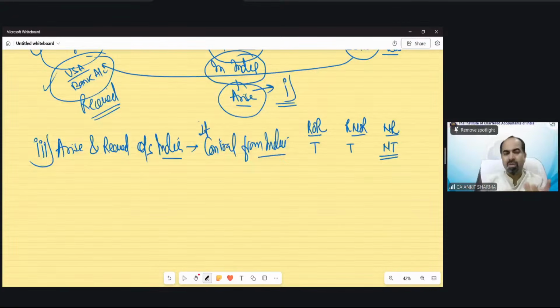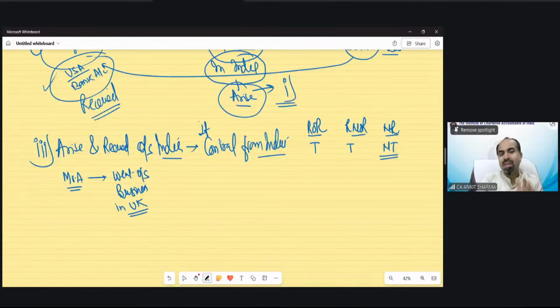Now, let me tell you an example. Suppose Mr. A went outside India and he's running a business there, suppose in the UK. But the head office of that business, the controlling, the setup of that business, holding company, head office, etc. is in India.